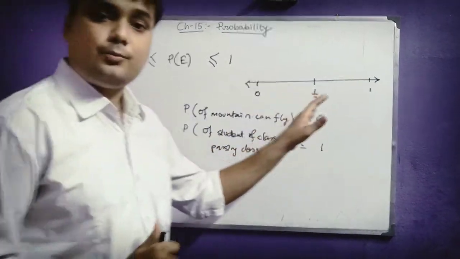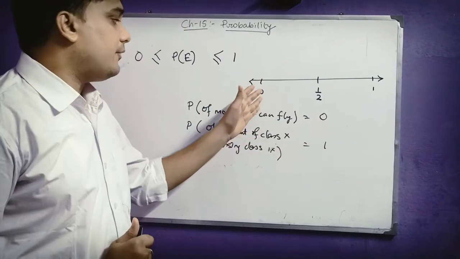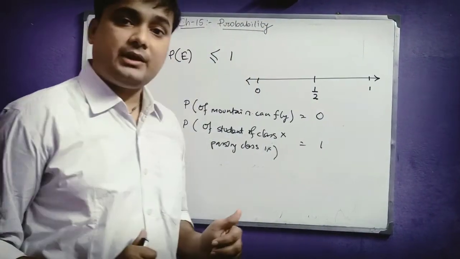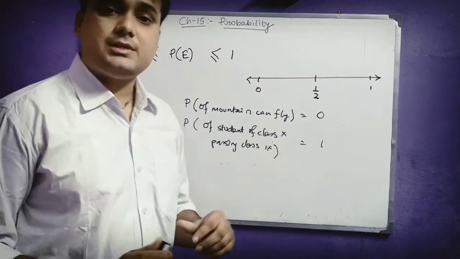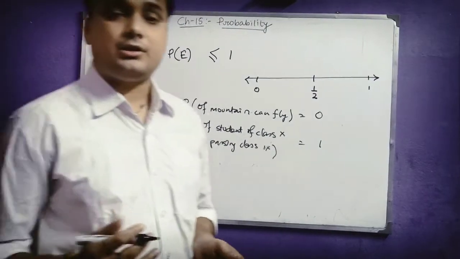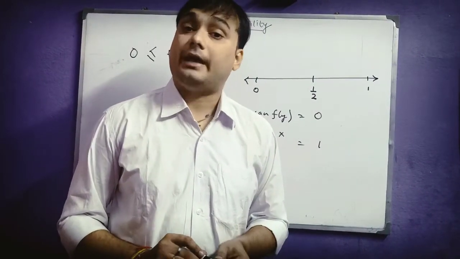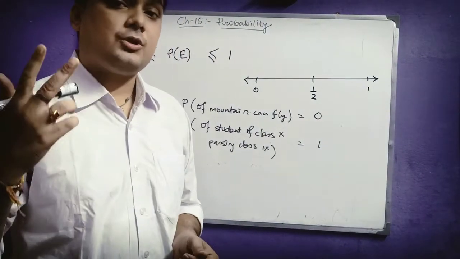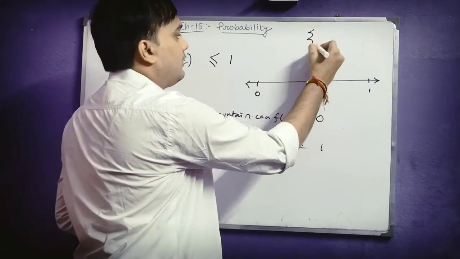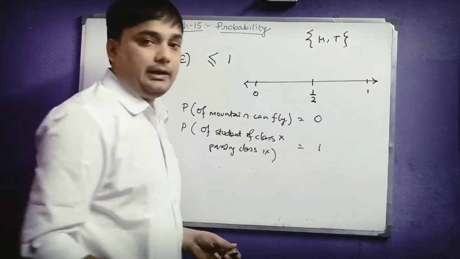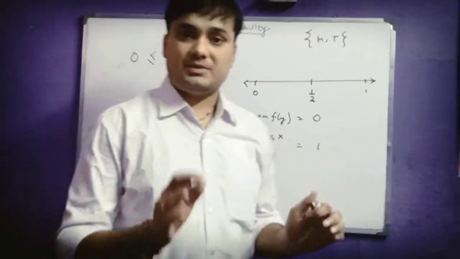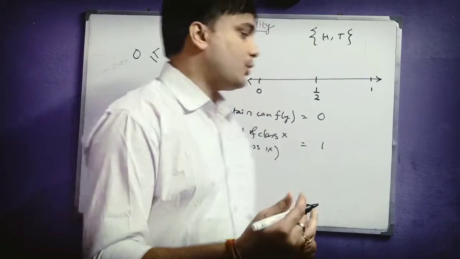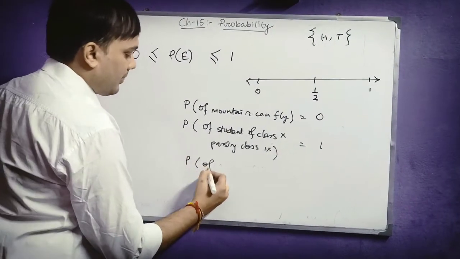I have given you two examples which indicate the values 0 and 1. Now let us take one more example where you will understand the probability value is exactly midway between 0 and 1. If I ask you the question, what is the probability of getting a head if I toss a coin? Students, when you are tossing any coin, you have a total of two outcomes, that is head and tail. Out of these two outcomes, head and tail, if I ask you what is the probability of getting a head, we will write the probability of getting head.